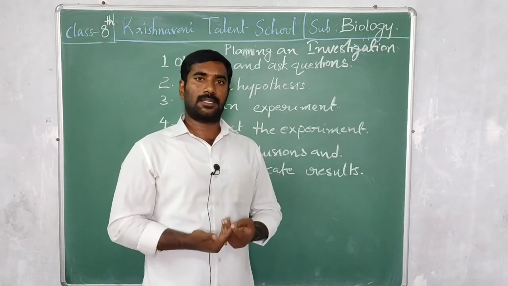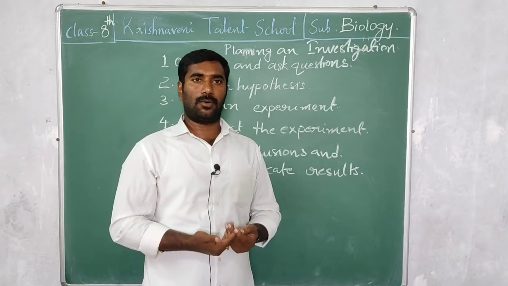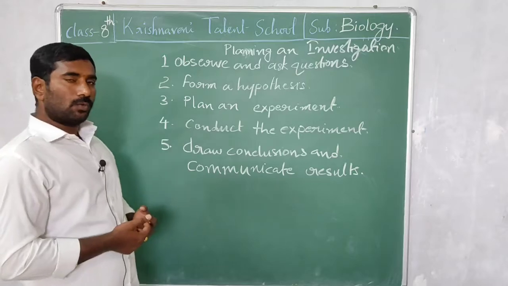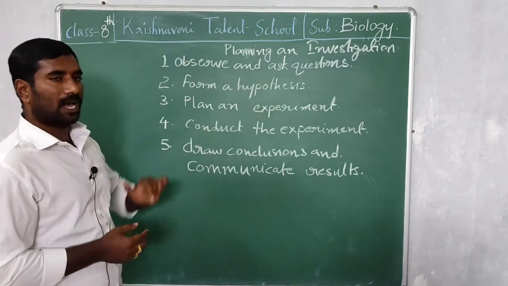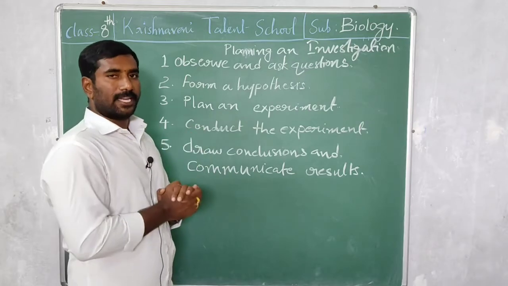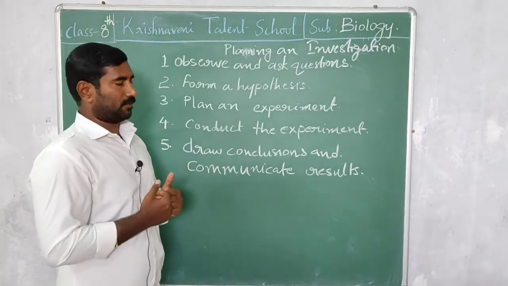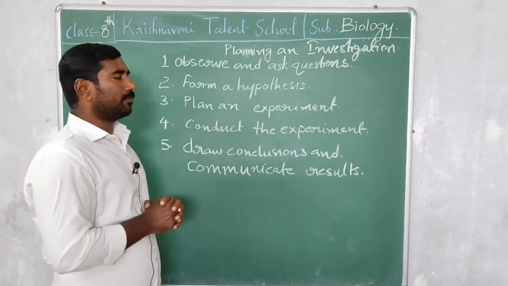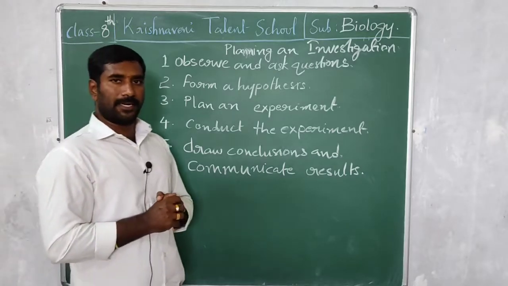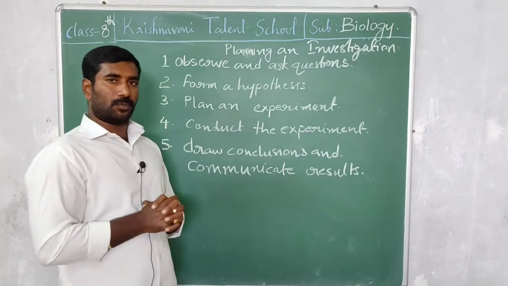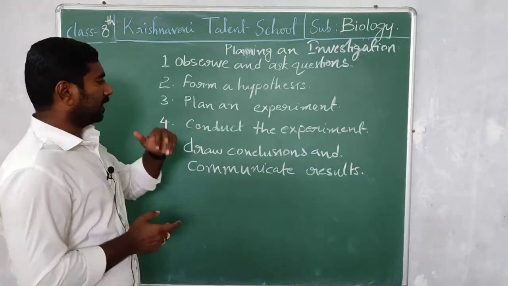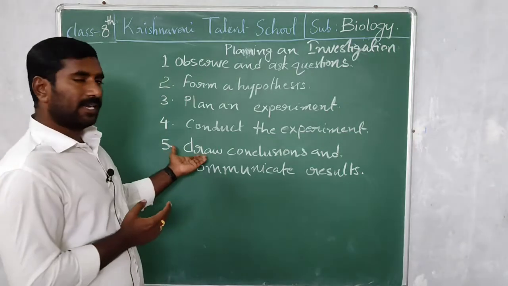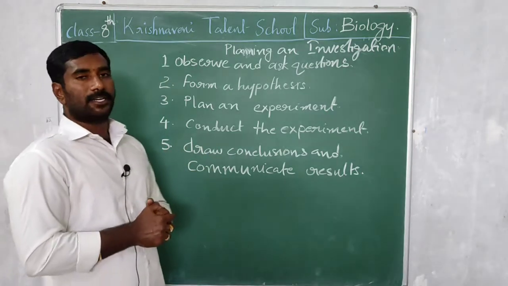Let's see what rules and regulations we have to follow when we investigate something. Here are the rules. First one is observe and ask questions. Observe the experiment and ask questions to yourself. Second, form a hypothesis. Next, plan an experiment. Be ready with your plan before doing the experiment. Then conduct the experiment. Finally, draw conclusions and communicate results.